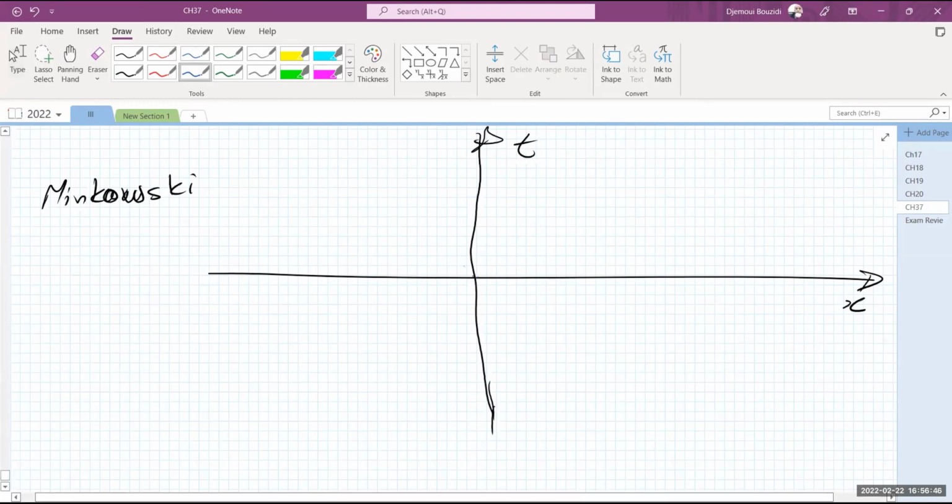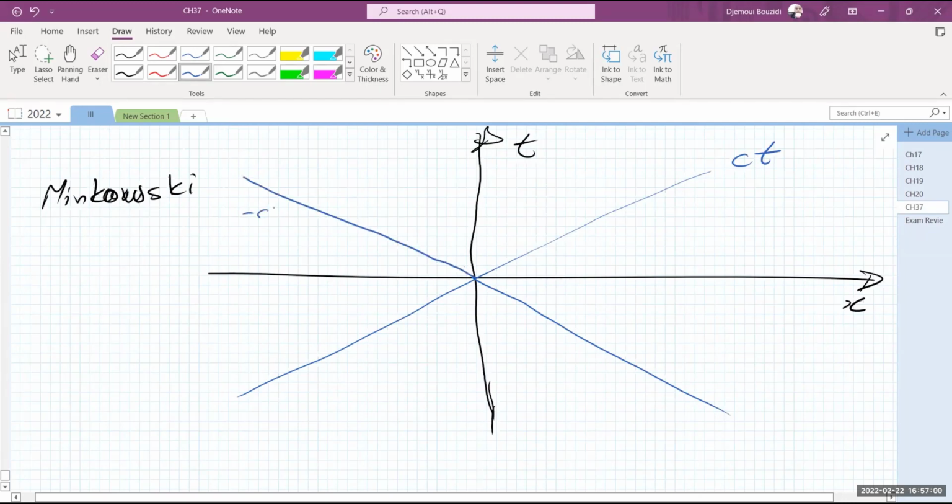So this is the curve CT. You can travel backward also, I mean, in the negative x direction also. So you don't have to go forward. You can go backward also with the speed of light. So this is negative CT. Any thing, because you cannot travel faster than the speed of light.